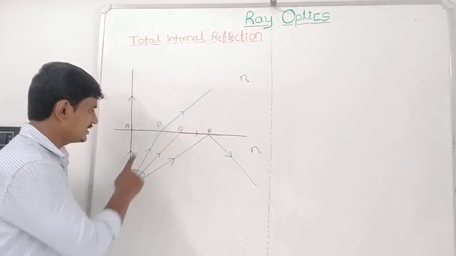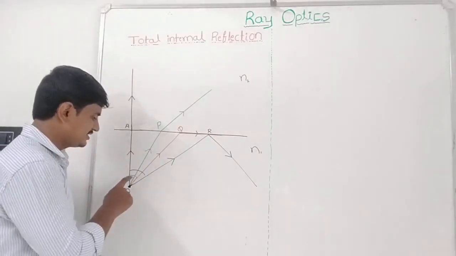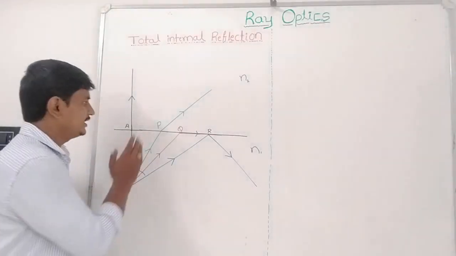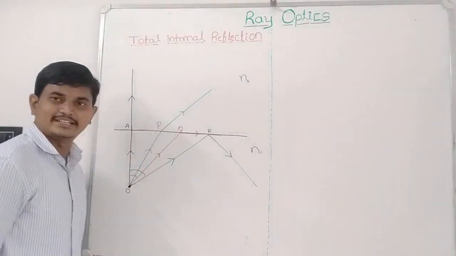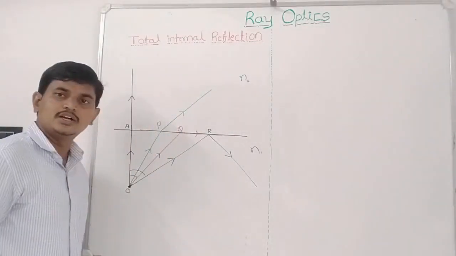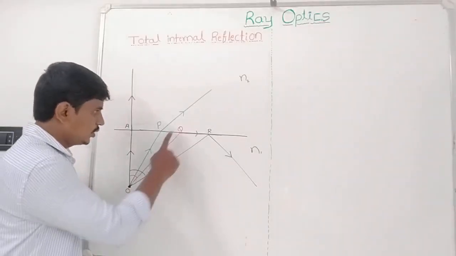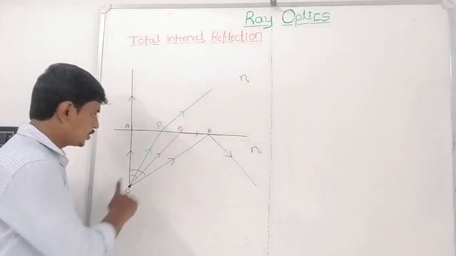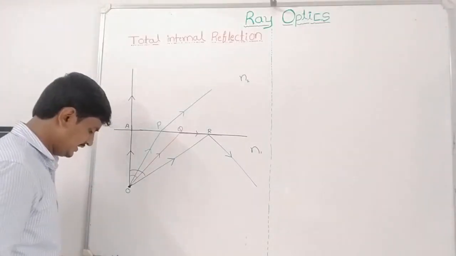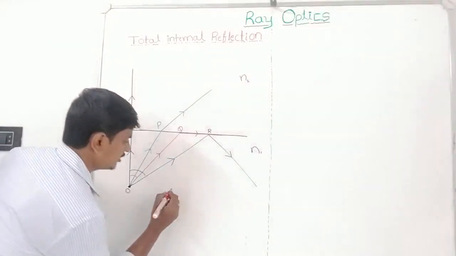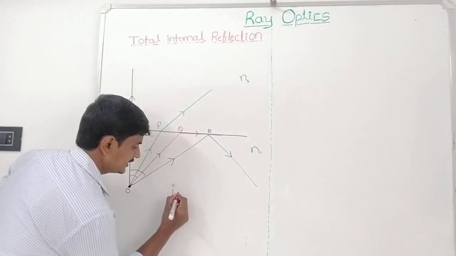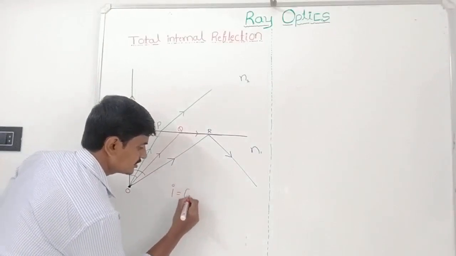And this is the second ray, OP. OP is a ray with an angle of incidence i, and that ray is refracted and bent away from the normal line like that. The third ray is OQ. OQ is a ray whose angle of incidence is equal to C.